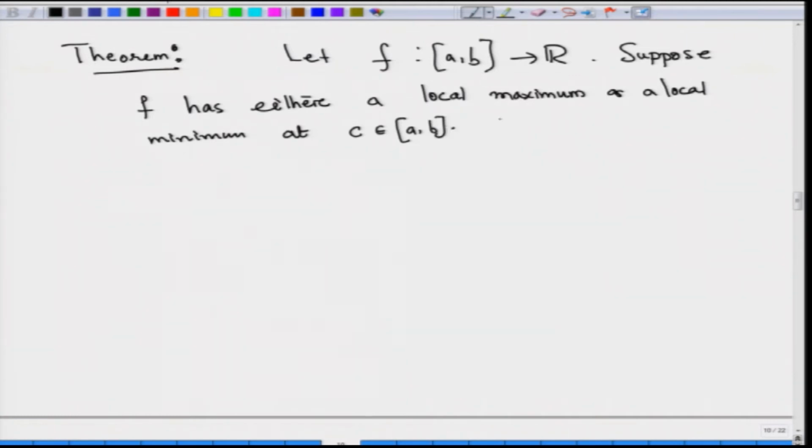Now, if f is differentiable at C, then f prime of C is equal to 0.